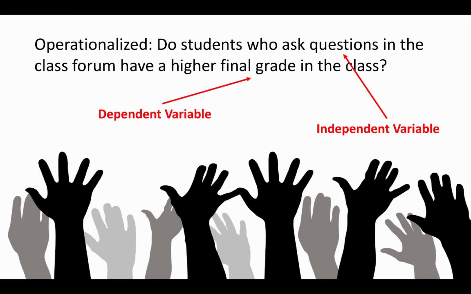The dependent variable is the final thing that we're measuring. It's the outcome. We often think that outcomes are caused by changes in the independent variable, but again, that doesn't have to be true. There can simply be a connection between them. But often you'll find yourself asking, do changes in this independent variable cause changes in the dependent variable? And even if you can't prove that causal relationship, it's a good way to help you remember which is independent and dependent, because those terms are kind of easy to confuse. So in this case, we're going to measure whether students ask questions, and we're going to measure the final grade. The independent variable is who asks questions, and the dependent variable is the final grade.